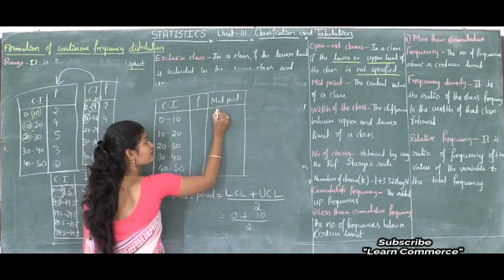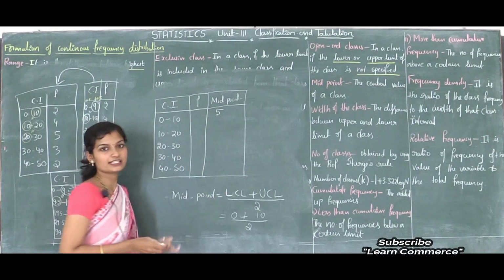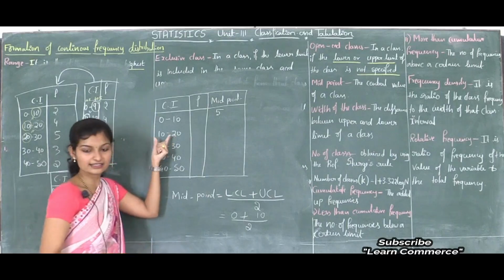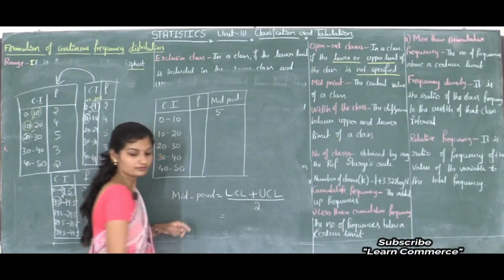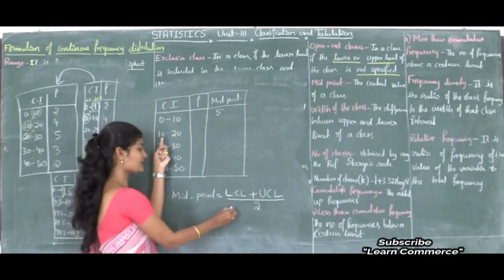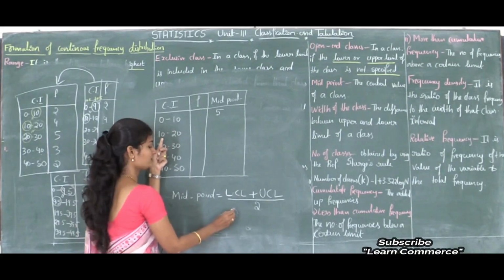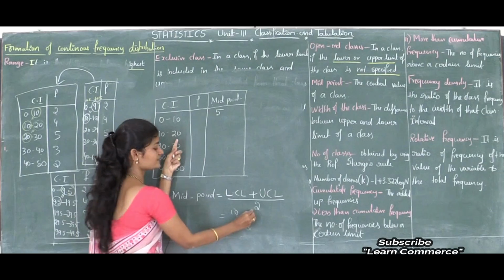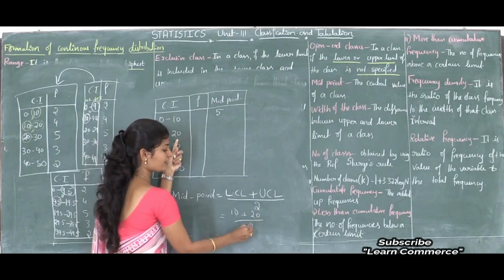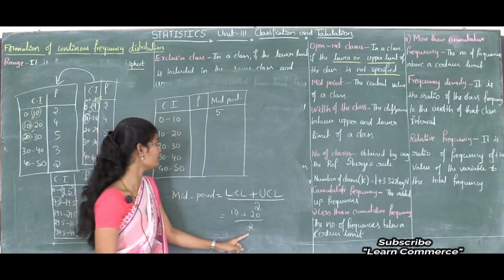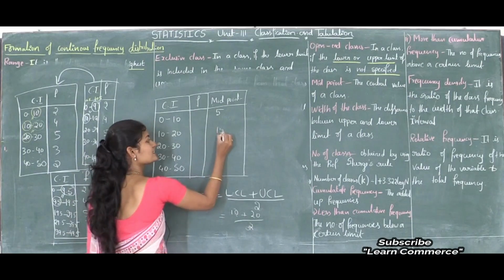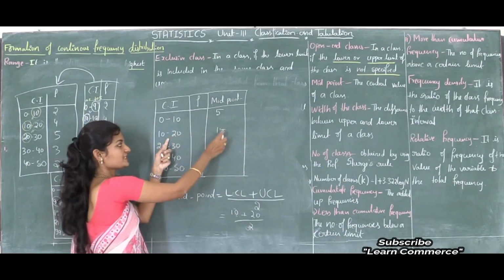So for this class the midpoint is 5. Next, the second class, 10 to 20. The lower class limit is 10, the upper class limit is 20. 10 plus 20 is 30, and 30 divided by 2 is 15. For this class the midpoint is 15.